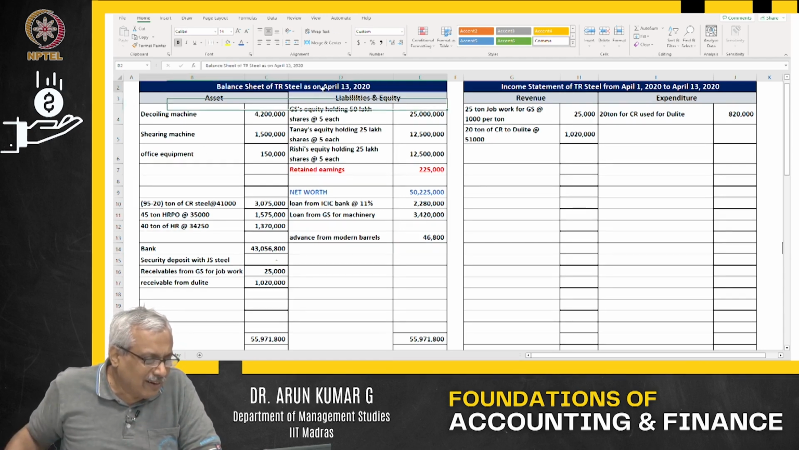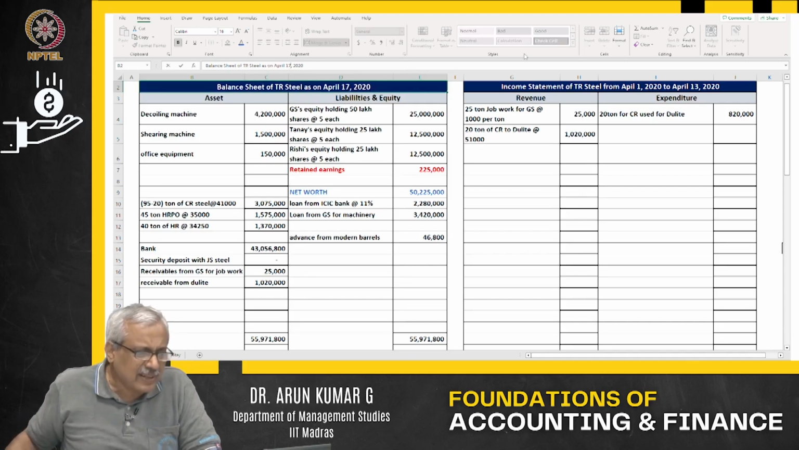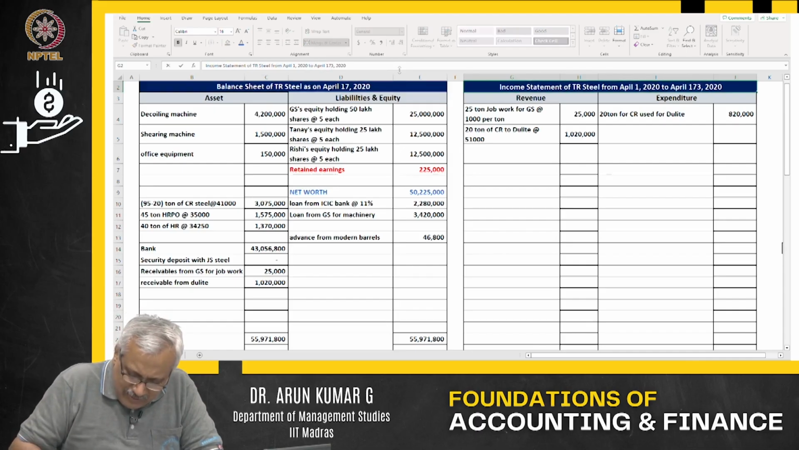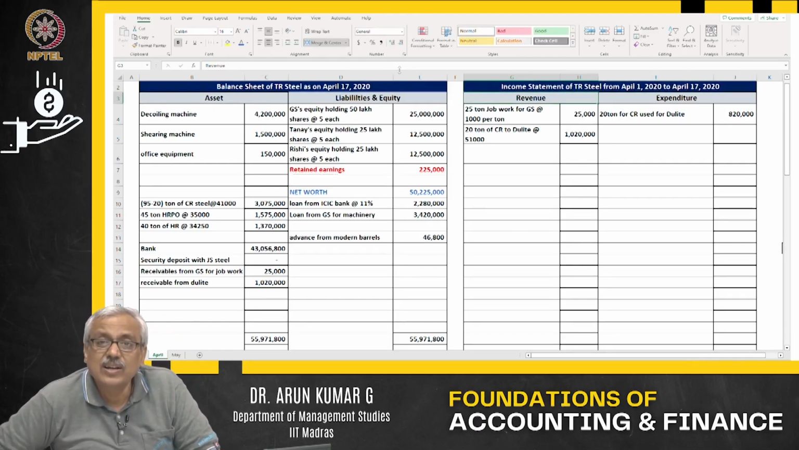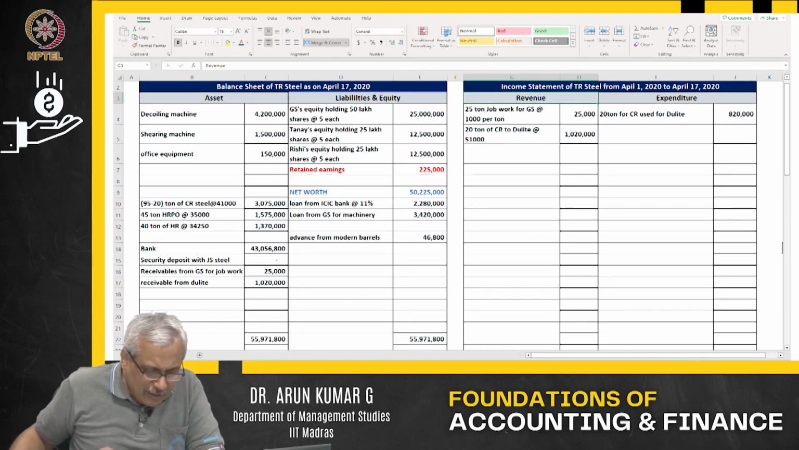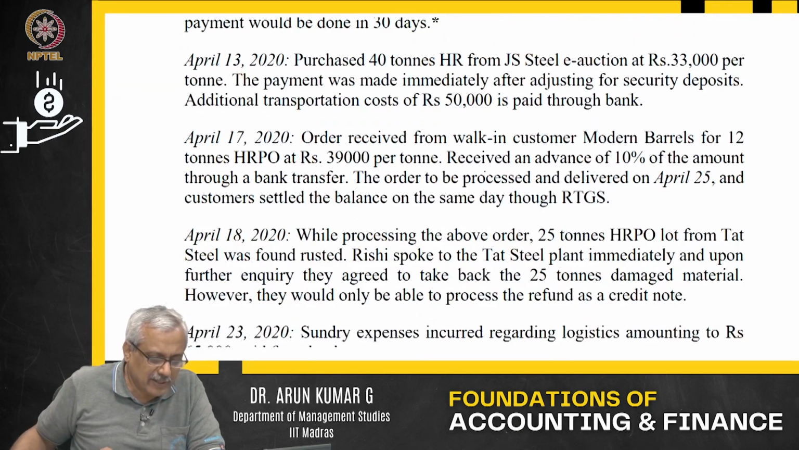So it is on April 17th. I will make the change out here. On April 17th, my balance sheet will look like this. From April 1st to April 17th, my income statement will look exactly like this. Moving on further, from here, we move to the April 18th transaction out there.